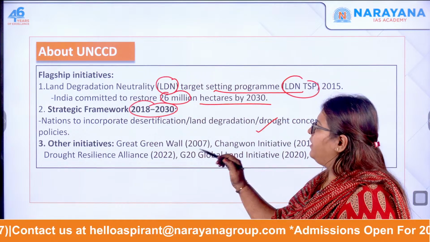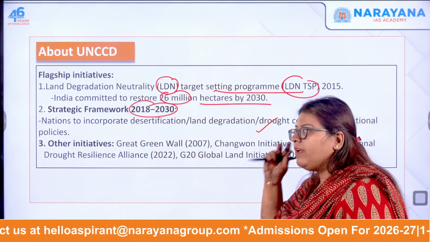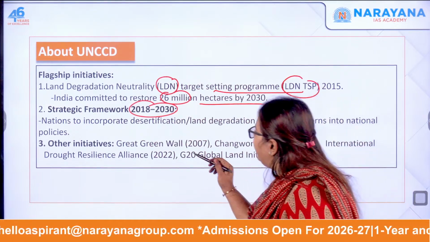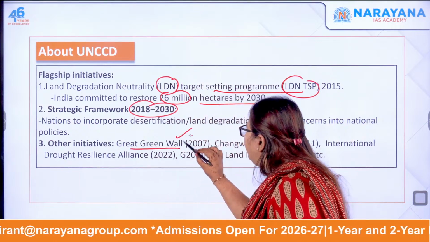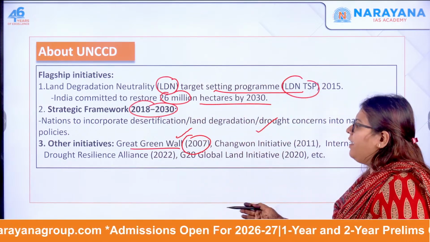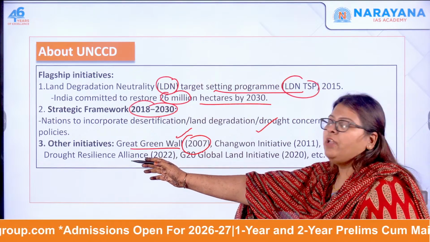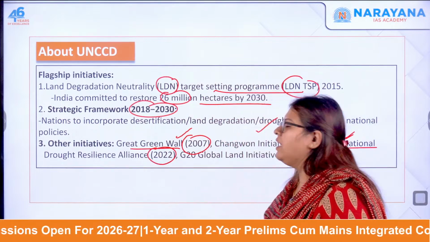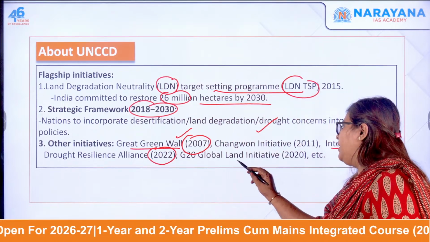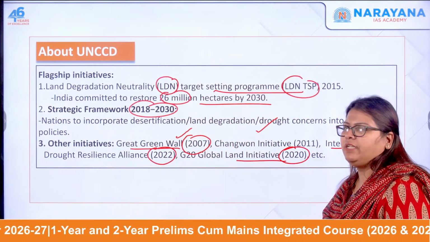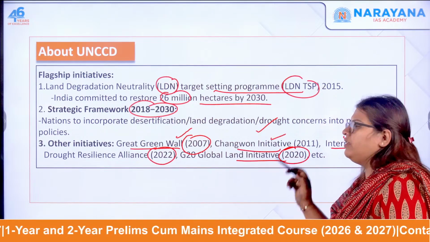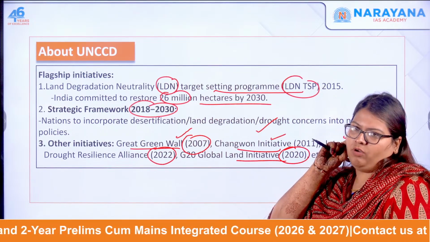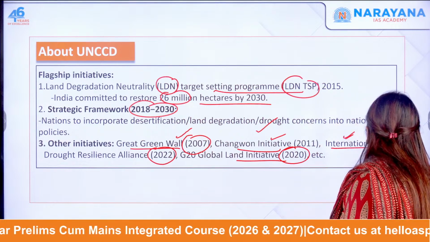Do you understand? The next initiatives are very, very important. It includes the Great Green Wall, which came up in 2007. In 2022 there is the International Drought Resilience Alliance, and also the G20 Land Initiative of 2020, and then the Changwon Initiative of 2011, and so on. So this is about the UNCCD.